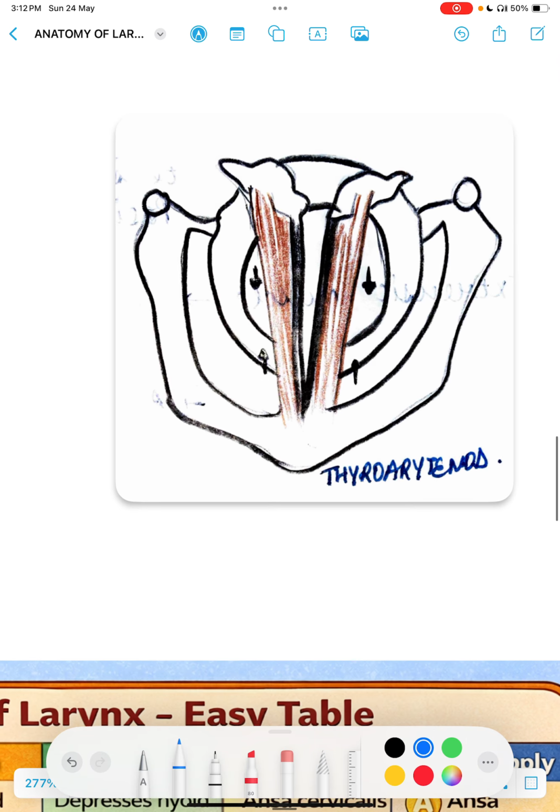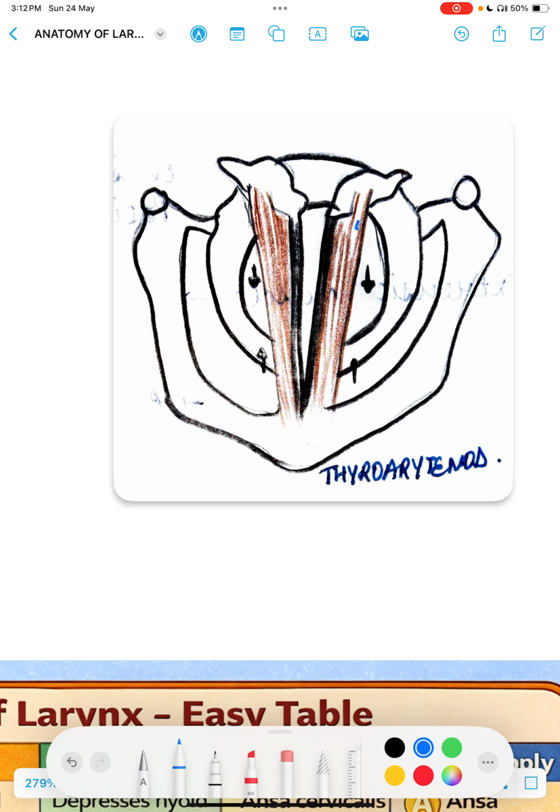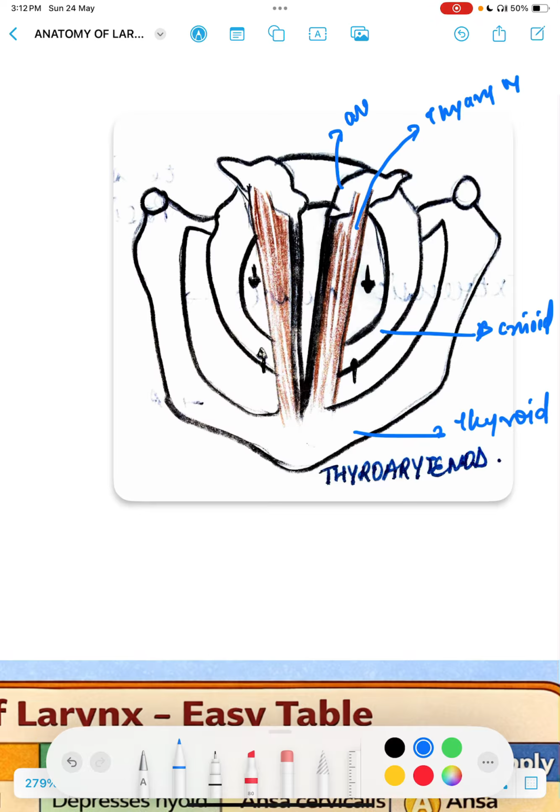I want you to focus on this. Okay, so this is a thyroarytenoid muscle. This is the cricoid. Okay, this is the thyroid. Okay, this is arytenoid. This is the muscular process, and this one is the vocal process. Okay, and this area over here is nothing but the anterior commissure.